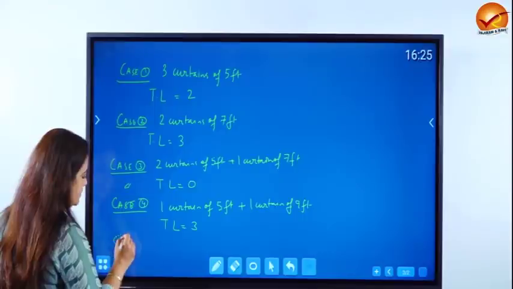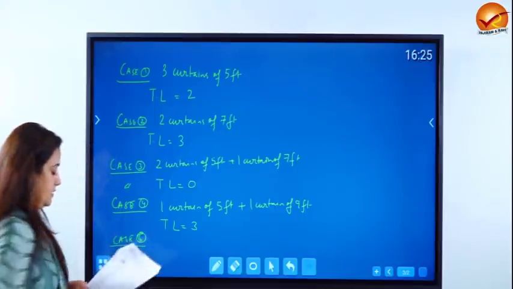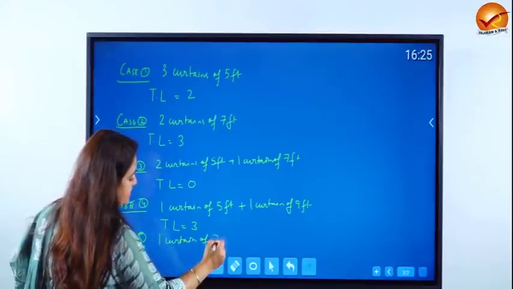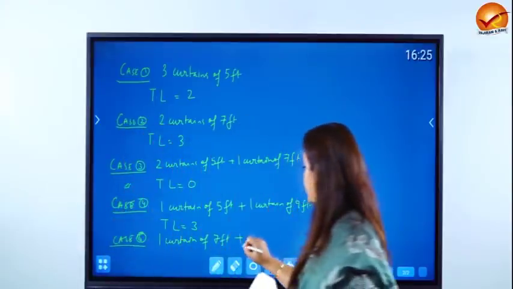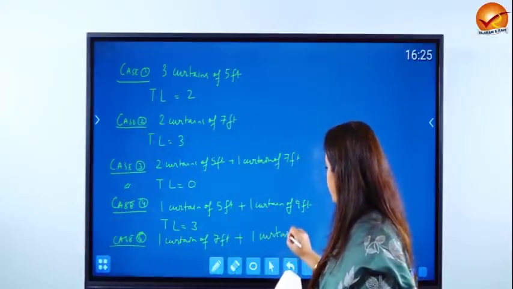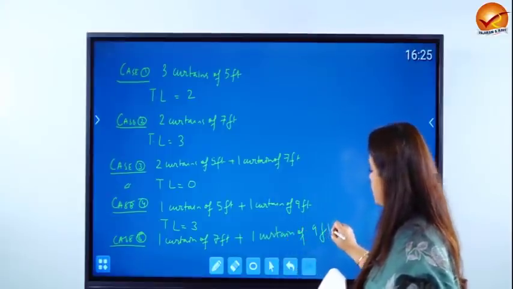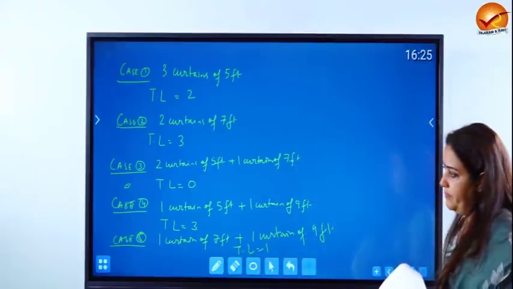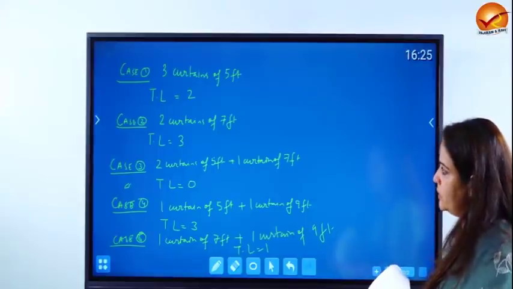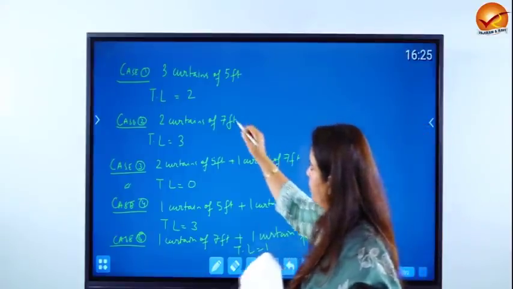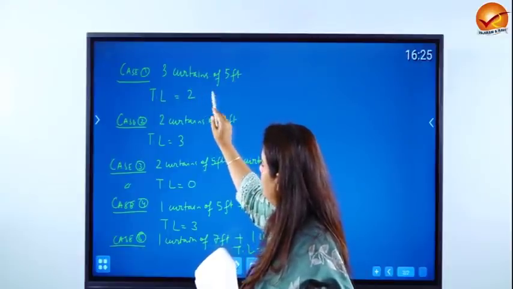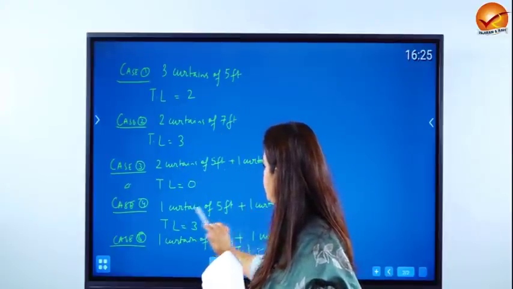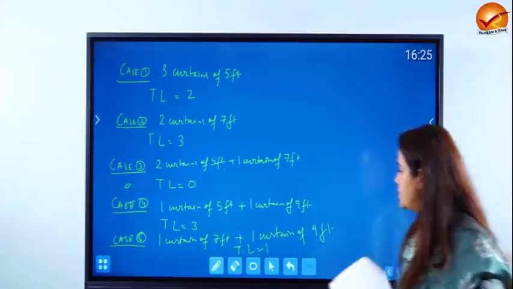Then there is one more case possible. Case 5. The combination of 9 and 7. So 1 curtain of 7 feet. And together with this you have 1 curtain of 9 feet. So 7 and 9, that is 16, and therefore trim loss in this case is going to be 1. You can pause here and see there is no other case possible. You cannot have 4 curtains of 5 feet, the maximum is 3. Then 2 curtains of 7 feet, which is 0 curtains 5 feet. 2 curtains of 5 feet, 1 curtain of 5 feet. And case 5 is a combination of 7 and 9.